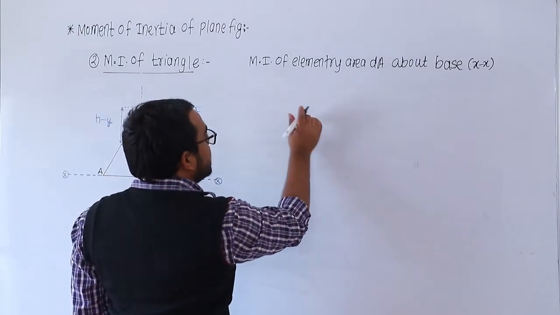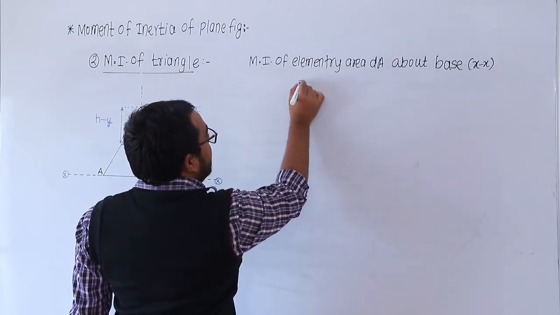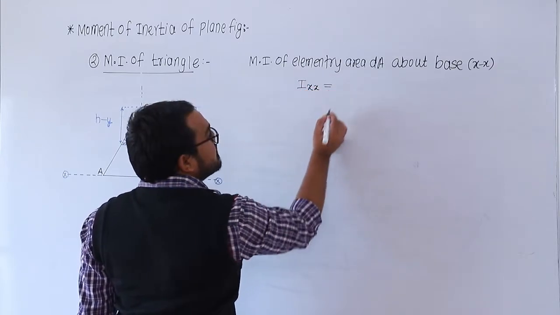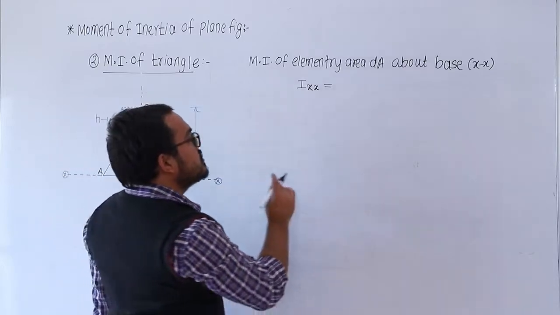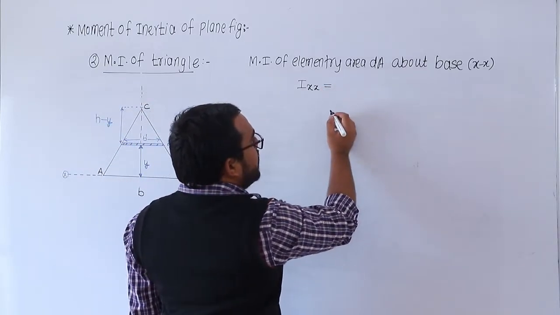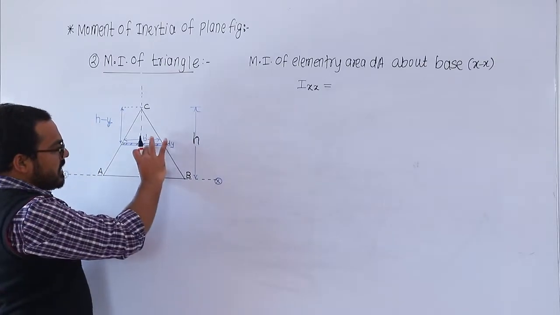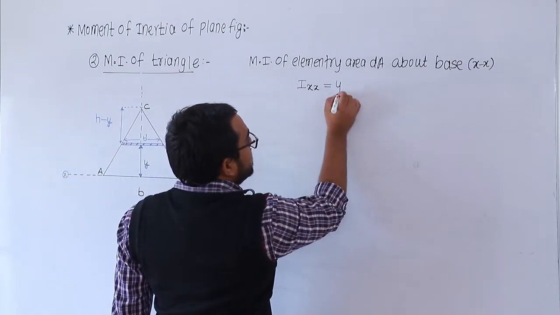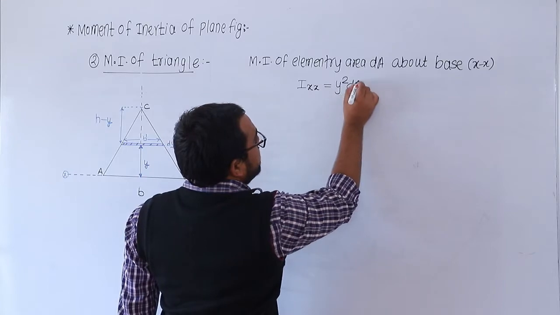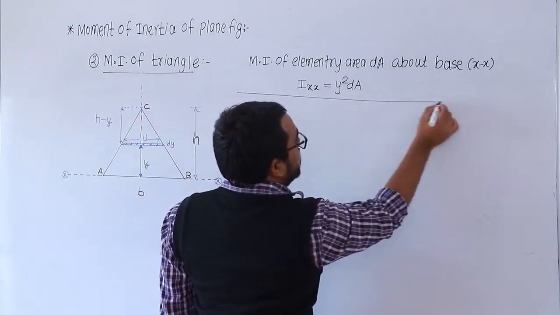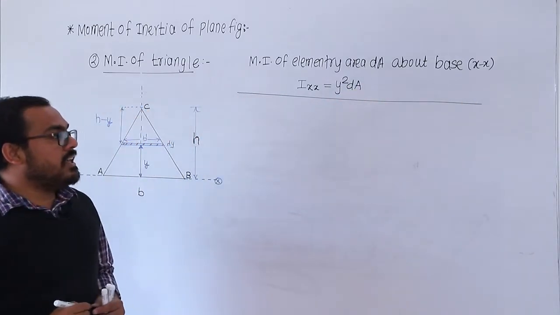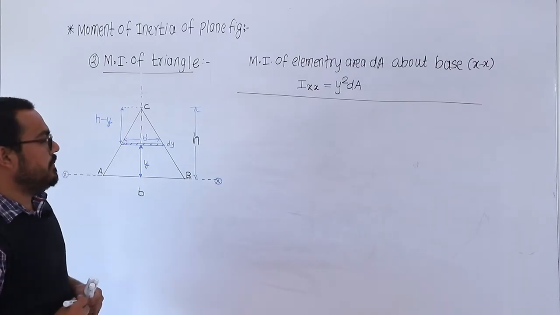So what is the expression? The moment of inertia Ixx, because the base is xx, is the product of the elementary area dA and the square of the perpendicular distance. What is the perpendicular distance? It is y square into dA. So this is the expression of the moment of inertia of the elementary area dA about the base.